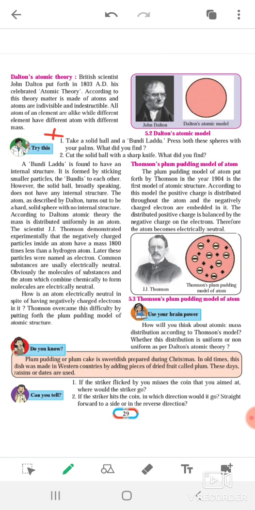But after this theory the next scientist came and did some experiments, and according to the experiment he said there are some charges present inside an atom, and it has some mass, कुछ मास भी रहता है, which is 1800 times less than a hydrogen atom. So that scientist is known as J.J. Thomson. After Dalton's theory the next theory was given by J.J. Thomson, and he explained experimentally that there is some internal structure also in an atom, कुछ प्रेजेंट है एटम के अंदर जो मास भी रखते हैं.